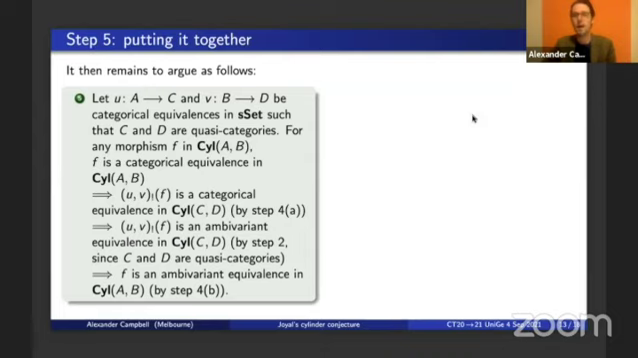But C and D are quasi-categories, and we observed earlier that the Joyal model structure and the ambivariant model structure coincide in that case. Hence, our categorical equivalence in sSet_{C,D} is also an ambivariant equivalence in sSet_{C,D}. But we've pushed forward along a pair of categorical equivalences, and push-forward along a pair of categorical equivalences reflects ambivariant equivalences, and hence our original map is an ambivariant equivalence, which is what we wanted to prove.